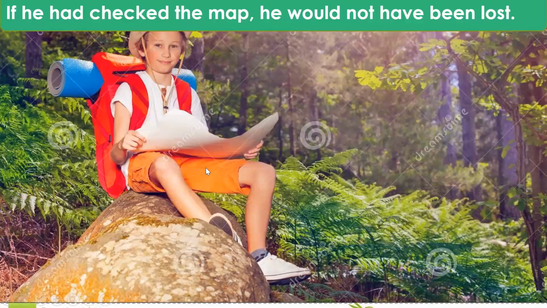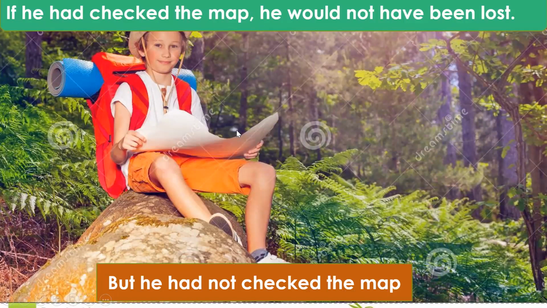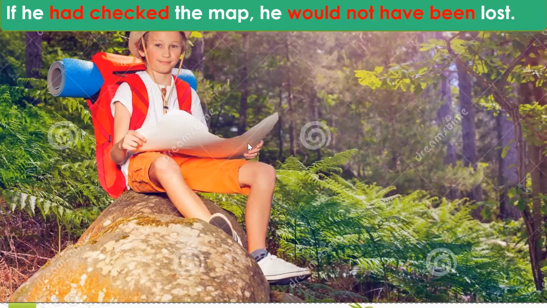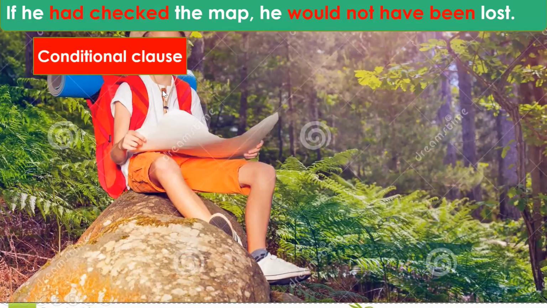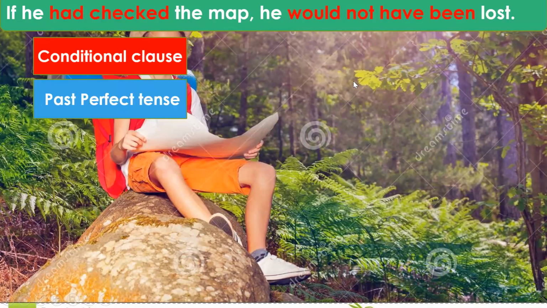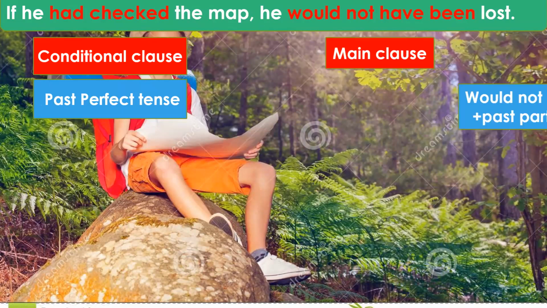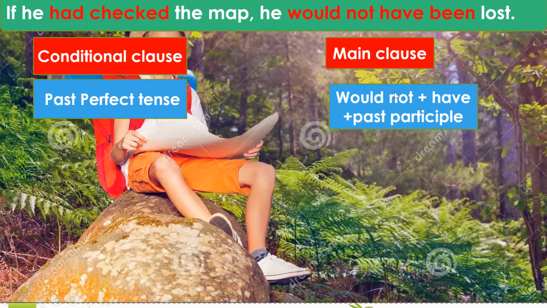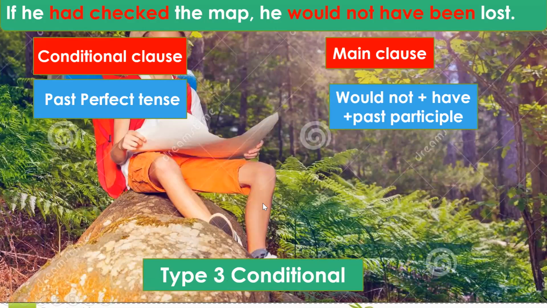Let us see some more examples to make the concept clearer. If he had checked the map, he would not have been lost. But he had not checked the map in the past, so he was lost. So we cannot change the situation now. So now, had checked is the conditional. If he had checked the map is the conditional clause, which is in the past perfect tense, and he would not have been lost is the main clause, and it has would not because it is a negative sentence, plus have plus past participle. So this is a type 3 conditional.